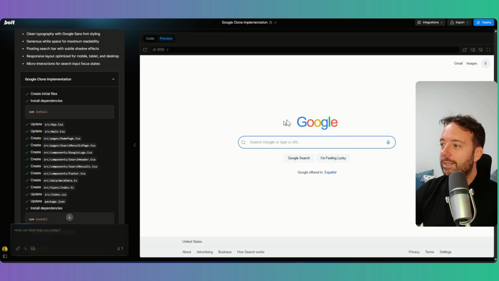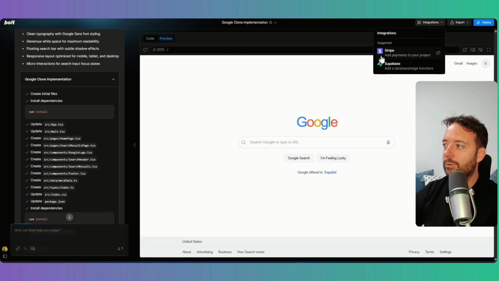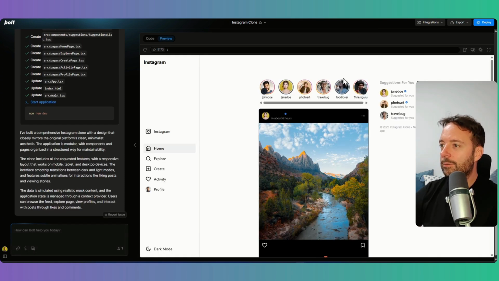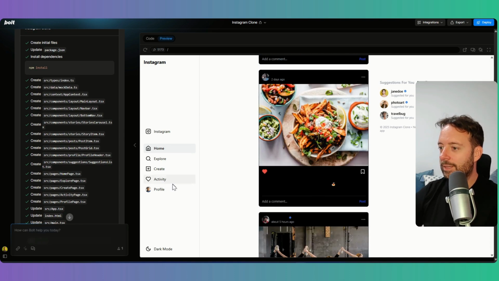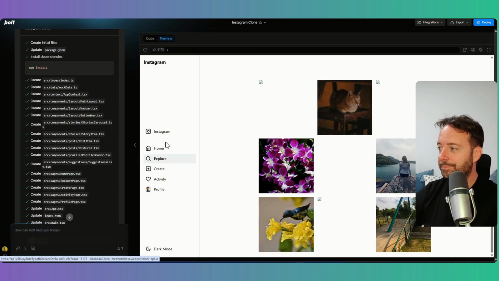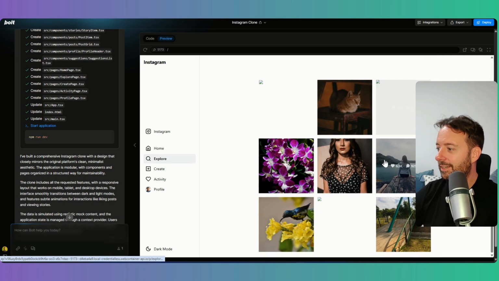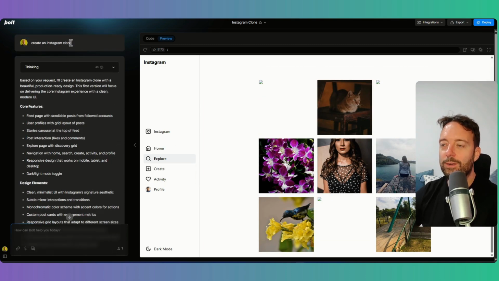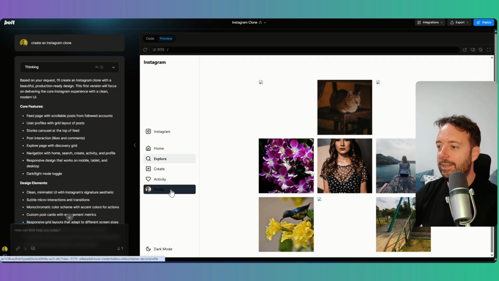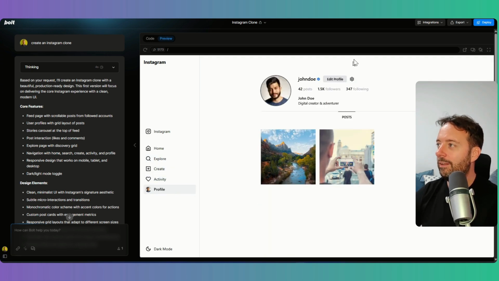So again, if you want to create something search based, if you want to add AI to help at the back end, you'll need something to actually make this functional. You just use the integrations here, Supabase or Stripe. If you want to add payments, that's really cool. We did Instagram, right? That's pretty amazing. We got a first draft of an Instagram app. So yeah, we have different images here. All of these were just one 4-word prompt. That's all I did. It sets up your own profile, all of that.